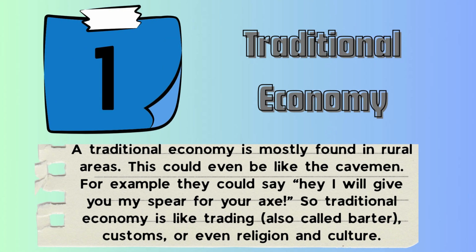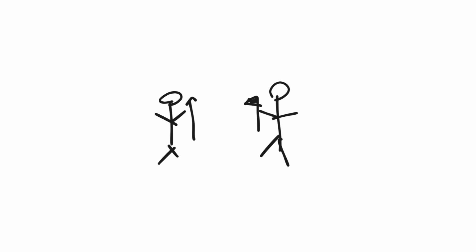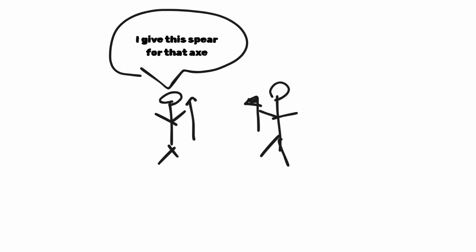The first main type of economy is called a traditional economy. The traditional economy is found mostly in rural areas. This could even be like the cavemen. For example, they could say, "Hey, I will give you my spear for your axe." So traditional economy is like trading, also called barter, customs, or even religion and culture. Let me show an example here now.